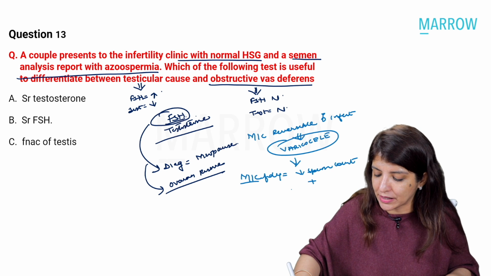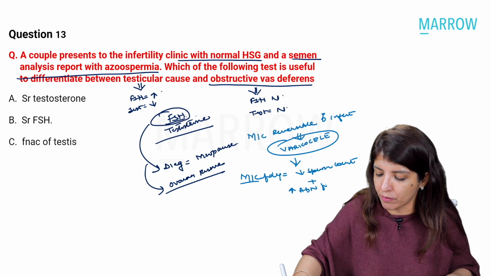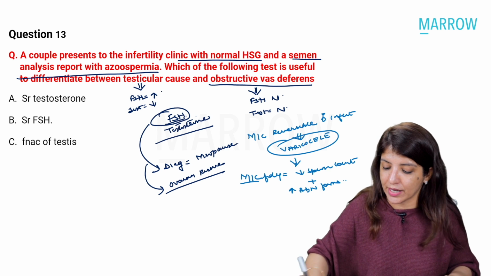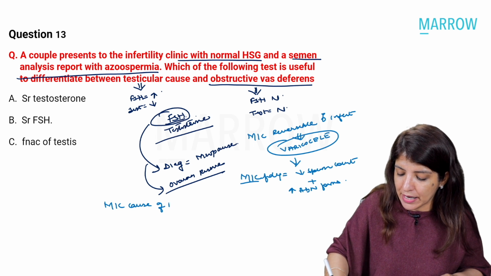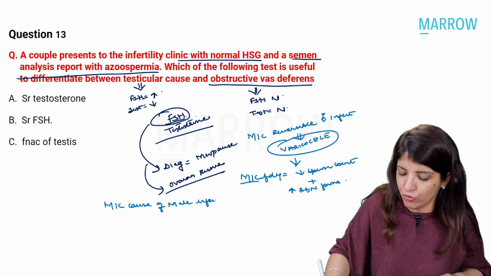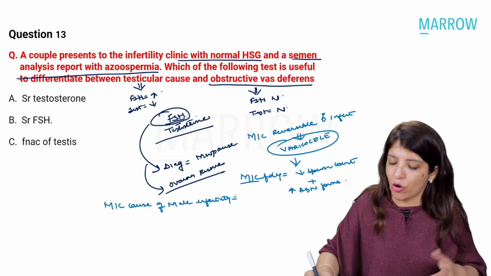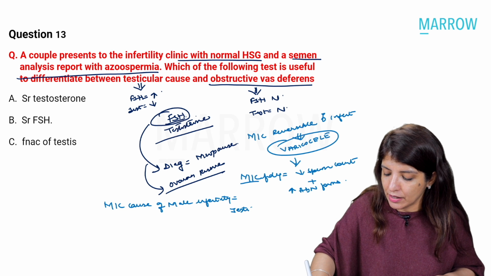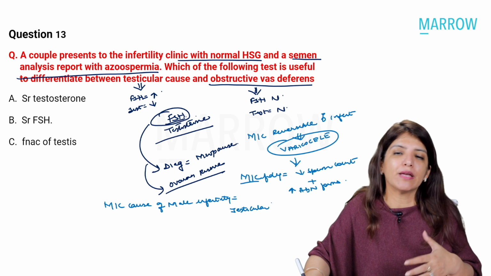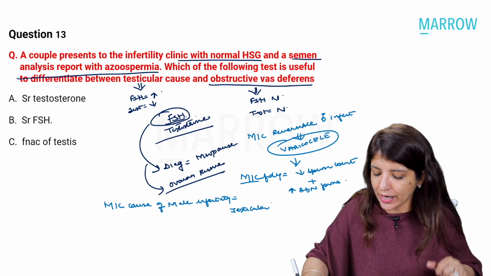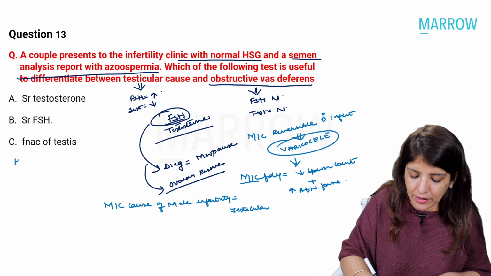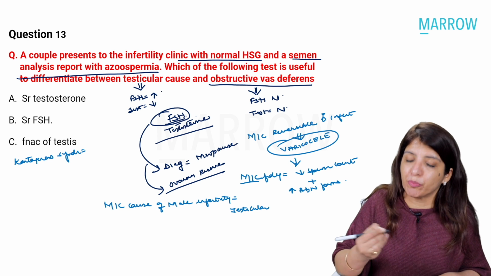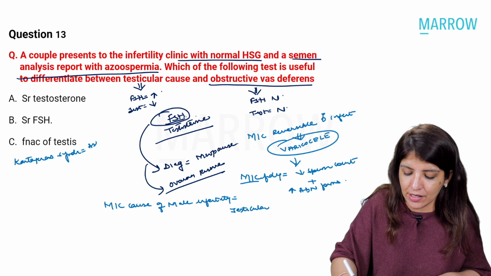Decreased sperm count plus increase in abnormal forms. One important thing: if they ask you what is the most common cause of male infertility, and they have removed the word reversible, then your answer will be testicular causes, that is primary failure. Right? Now, if they ask you what is the problem which you see in Kartagener's syndrome, the problem is asthenospermia.